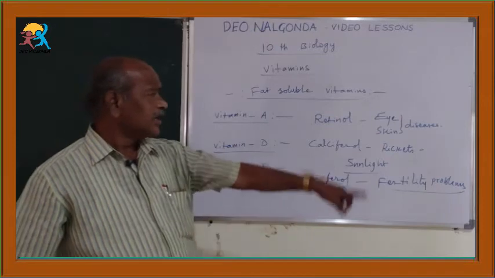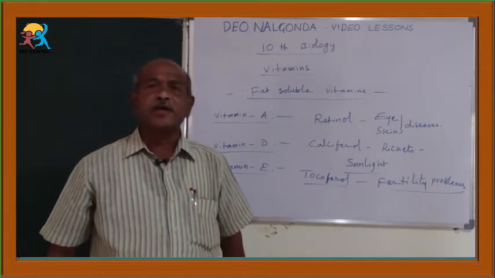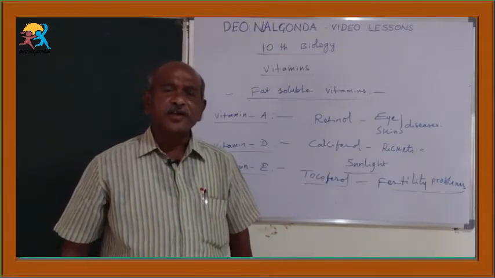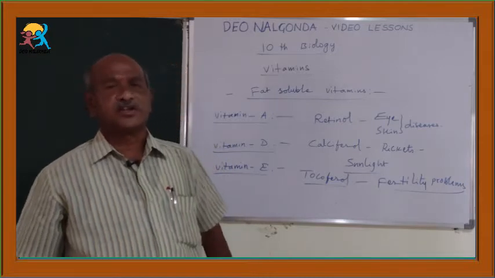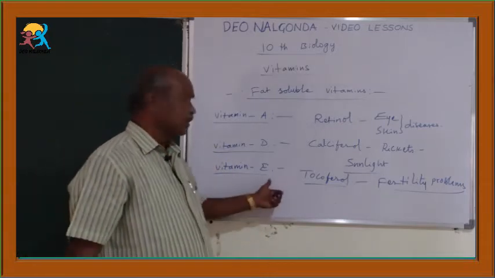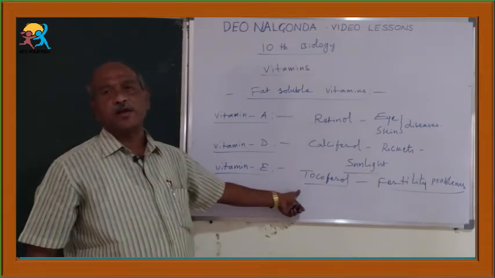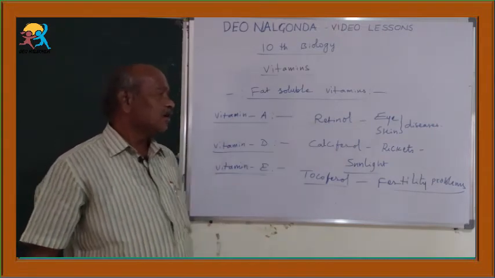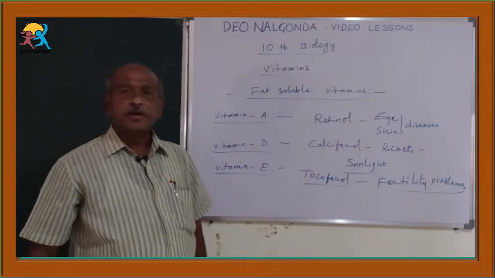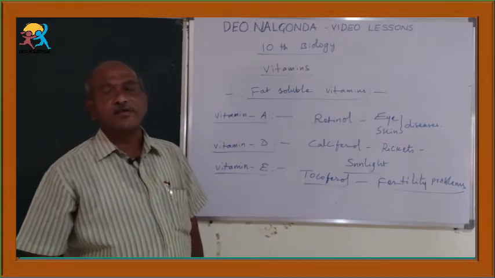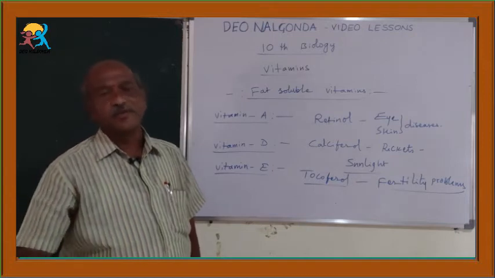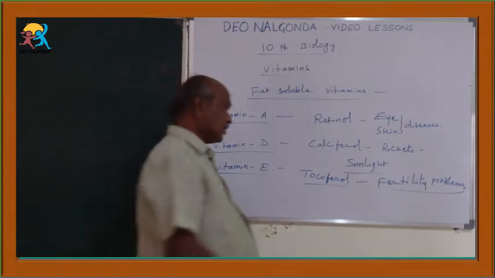So what are the fertility problems? Particularly in the males, they become sterile. In the females, many times abortions take place. That is about vitamin E. Vitamin E, chemically known as tocopherol. Deficiency causes fertility problems. Particularly in the males, it causes sterility, and in the case of females, it causes abortions.